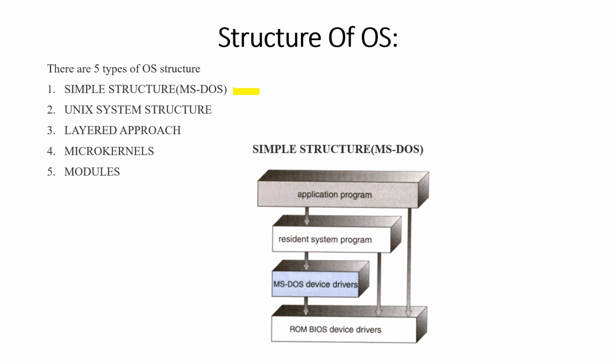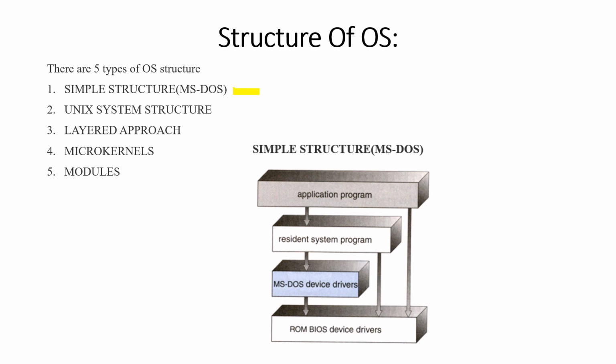Here in this simple structure, you can see the diagram. By observing the diagram, I just want to read out what main blocks it has. First you have the application program. Application program is nothing but the user interface, through which the user can interact.